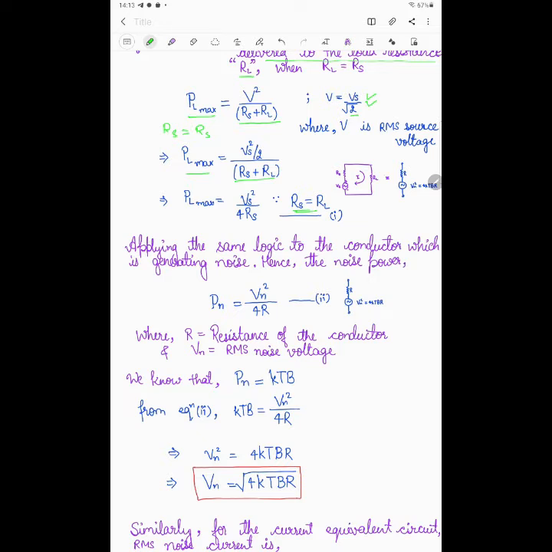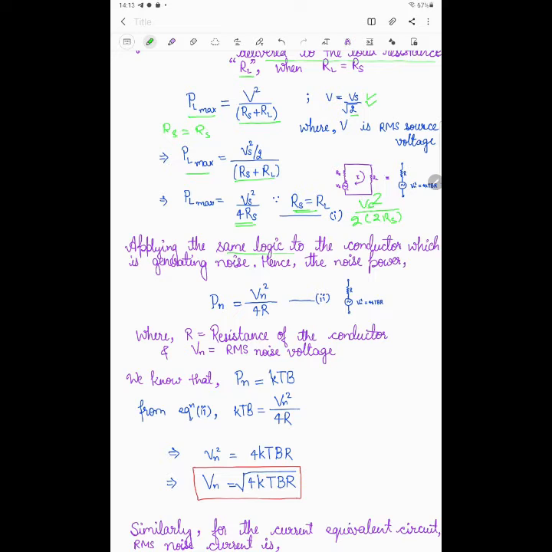So this will give 4Rs, because Vs square by 2, and Rs plus RL will be 2Rs. So multiplication of these two will give 4. We will obtain PL max is equal to Vs square divided by 4Rs. So this is the maximum power across the load resistance RL.